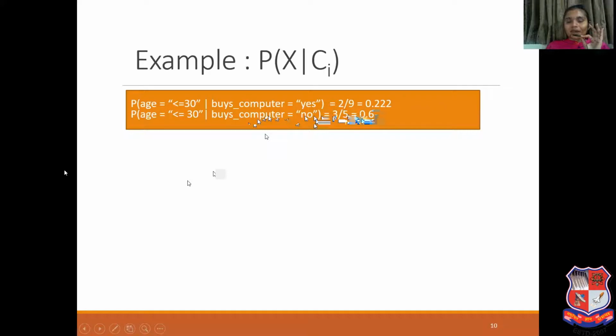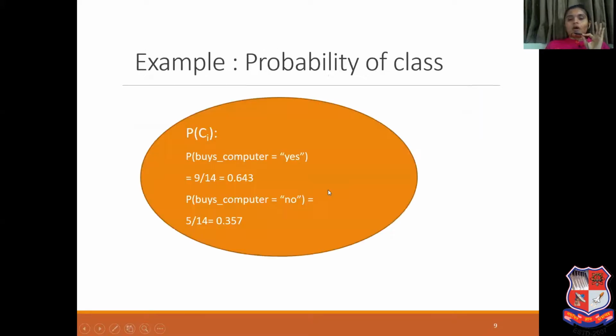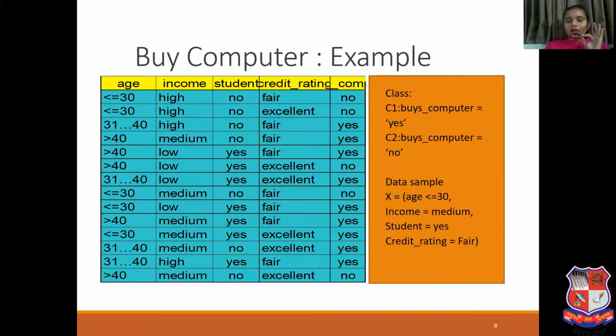So 3 divided by 5 is 0.6. So we have calculated probability of age less than equal to 30 given that buys computer equal to yes and no. X is what we need to classify, whether X belongs to class C1 or class C2. So this is one attribute.